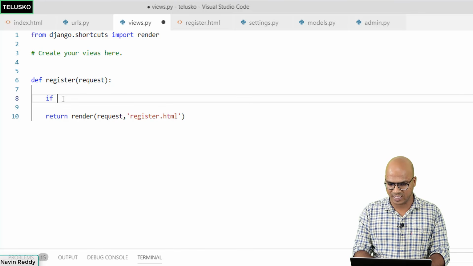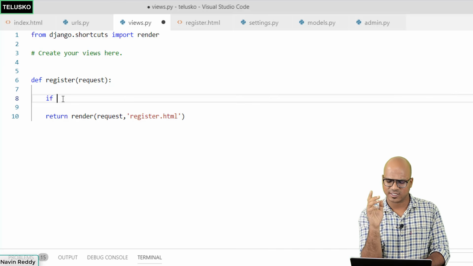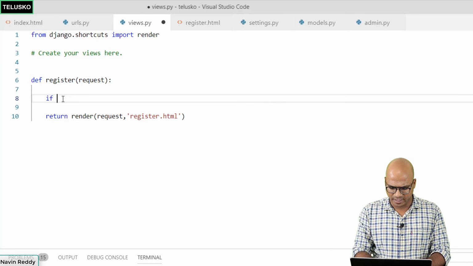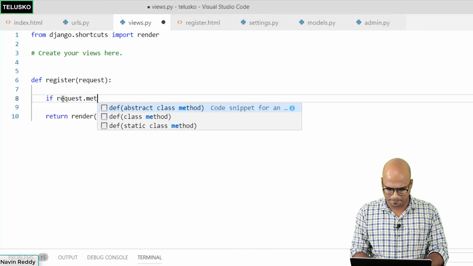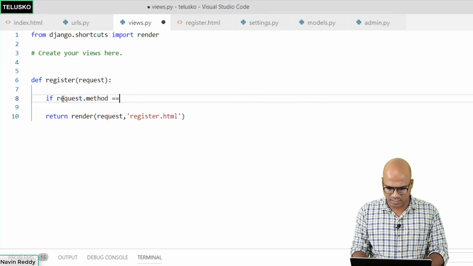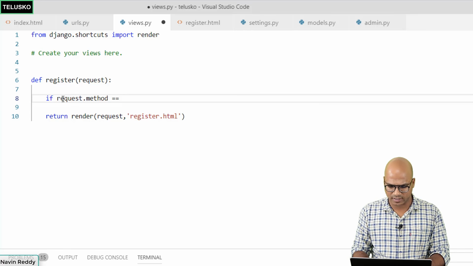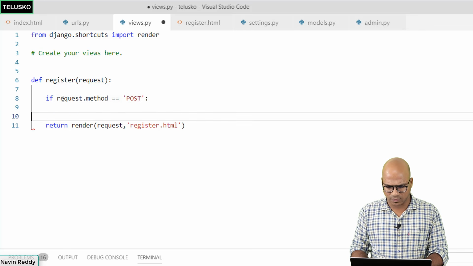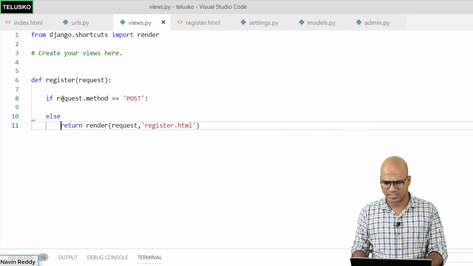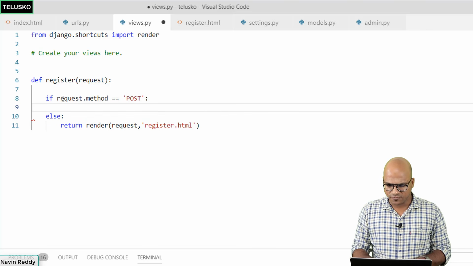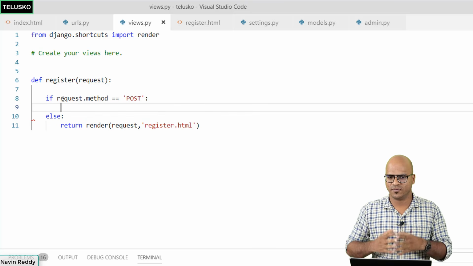In that case, you will say if. So how will you check if the request is get or post? You can say if request.method is equal to POST. If that is equal to post, then you will do something. Otherwise you will say else, and you will execute this part. It's that simple. We are missing a colon there. So if it is post, then what will you do?